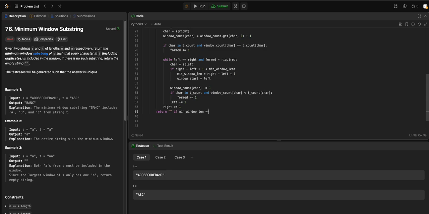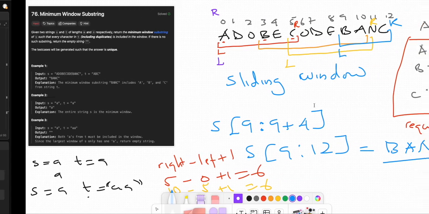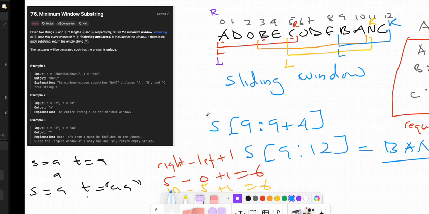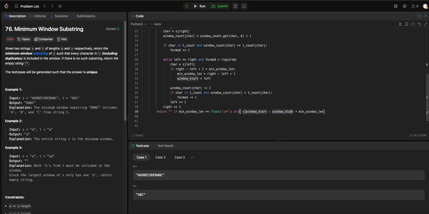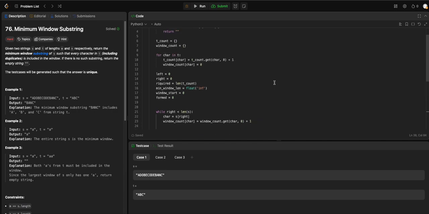It means there is no valid window. Otherwise we return s from window start to window start plus minimum window length.